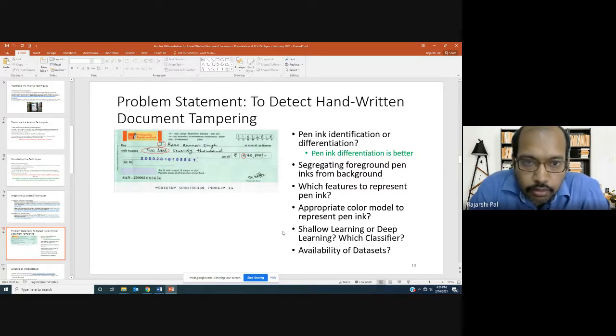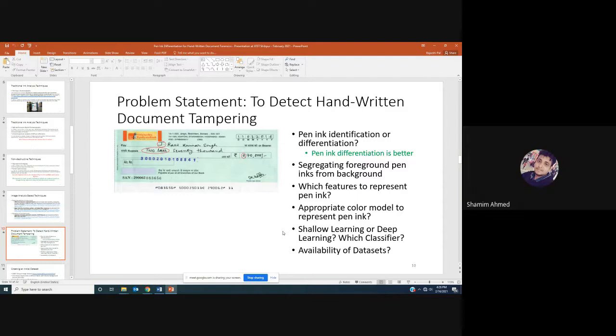Whereas the pen ink differentiation problem means that we are investigating a pair of words and whether those two words are written by the same pen or a different pen. So that is the pen ink differentiation problem. According to you, which should be a better way of formulating this problem? Whether we should formulate it as an identification problem or a differentiation problem?